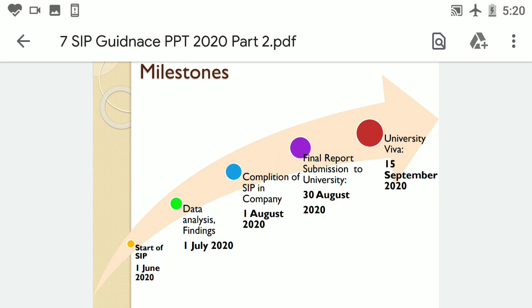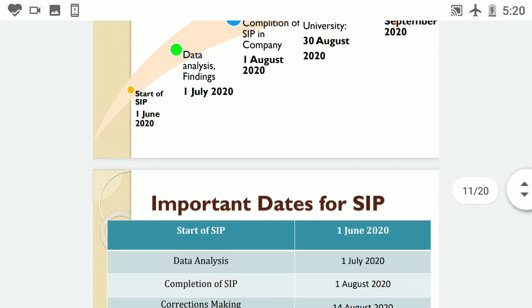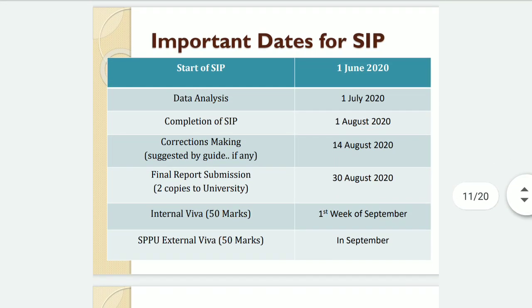Here you will get a clear idea of the various important dates. So the important dates for the Summer Internship Project are as follows. Your Summer Internship Project, that is SIP, will start from 1st June 2020. Your data analysis part you should complete by 1st July 2020. So you have a total of 1 month for completion of the data analysis part.